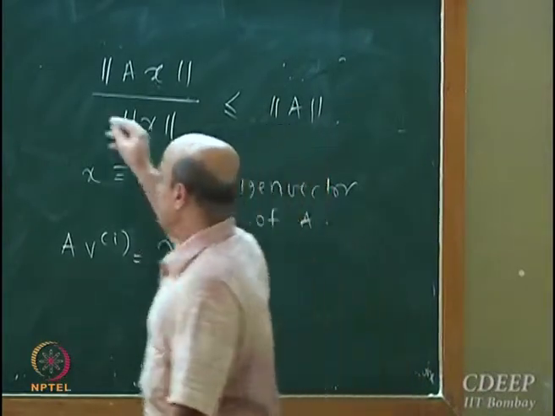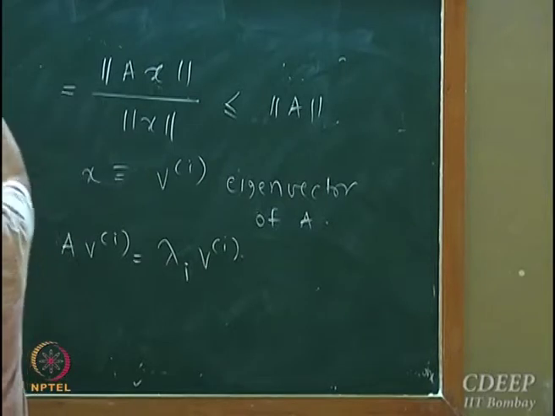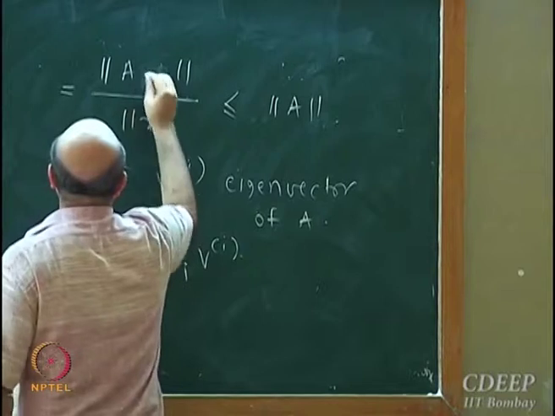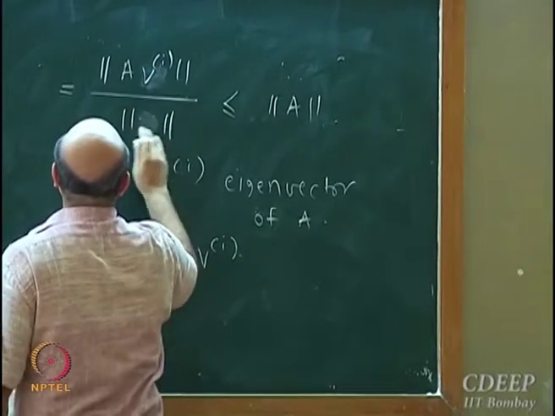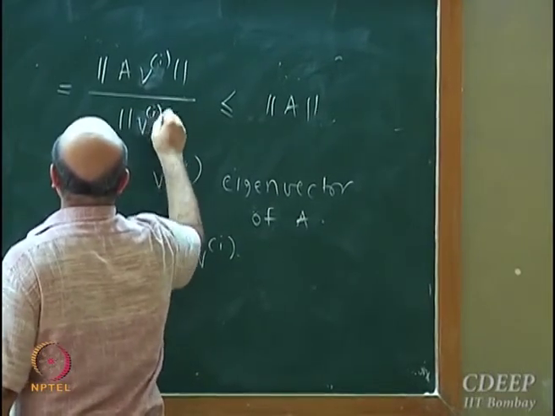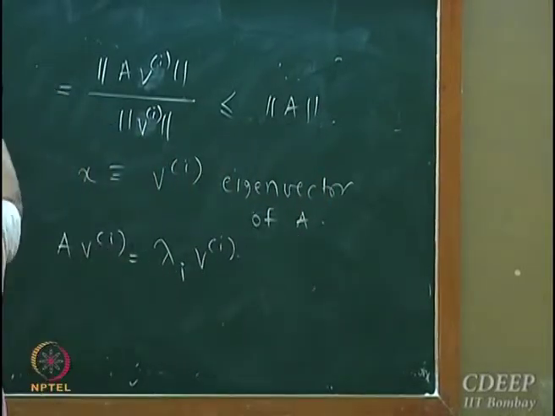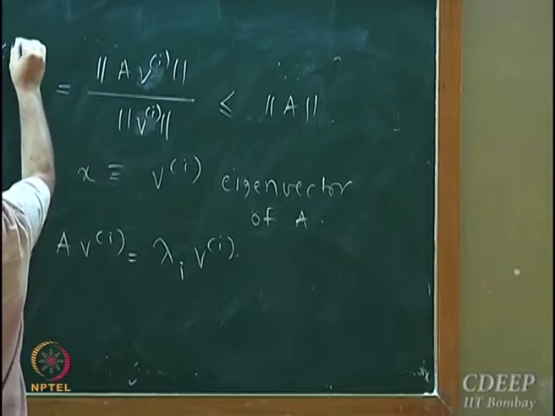So I am going to write this as the norm of A Vi, and if I substitute, this is nothing but the norm of lambda i Vi.